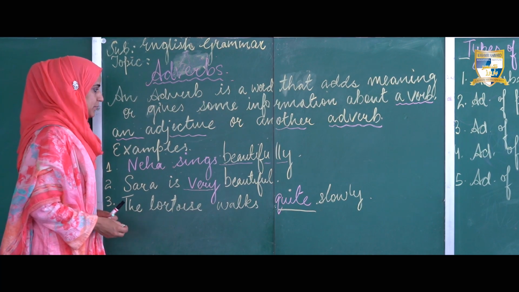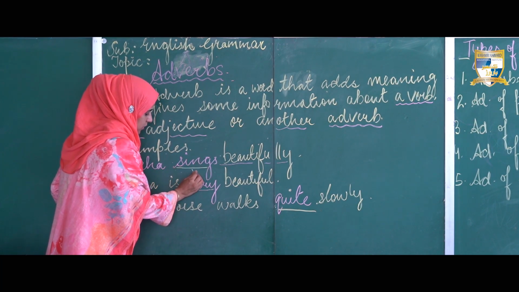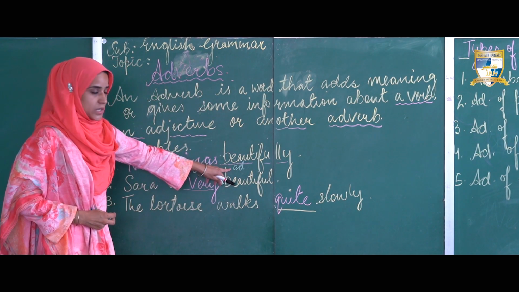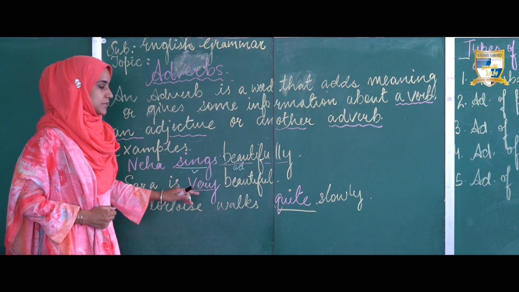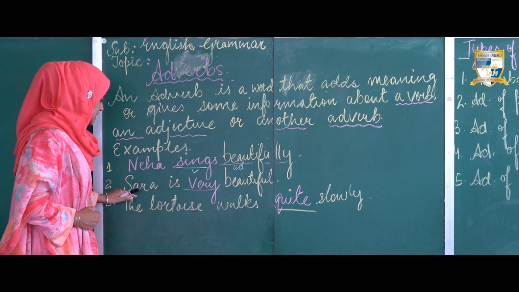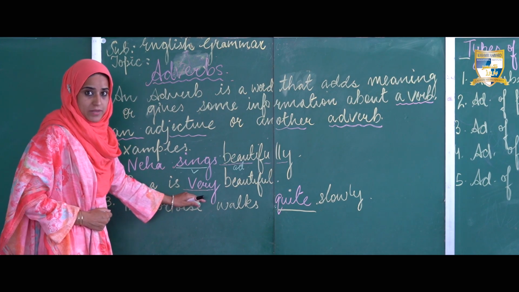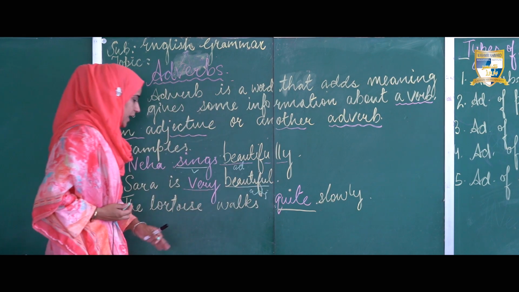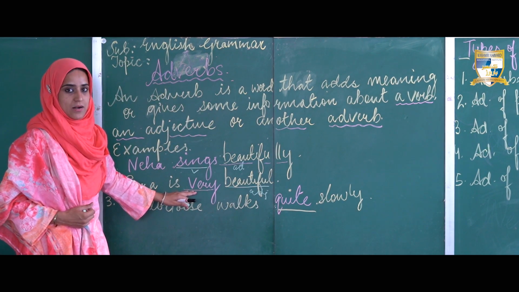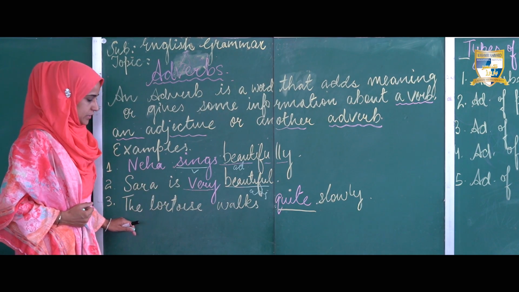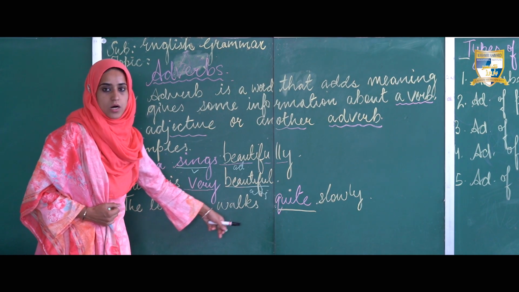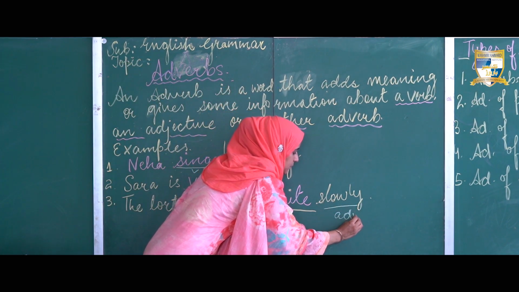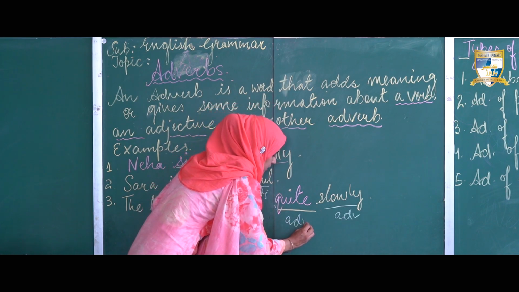In the first example, sings is a verb and beautifully is an adverb. The word beautifully modifies the verb sings. Next we have, Sarah is very beautiful. Here beautiful is an adjective and very shows how beautiful Sarah is. In the third example, we are saying the tortoise walks quite slowly. Here slowly is an adverb and quite is another adverb.